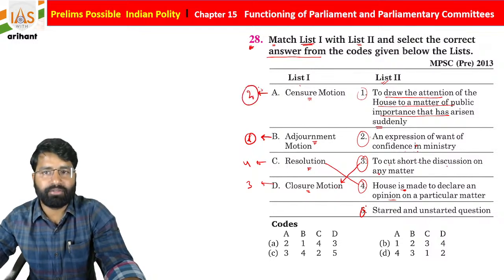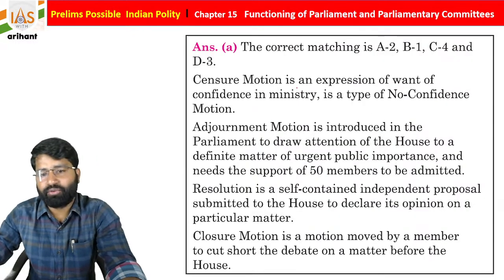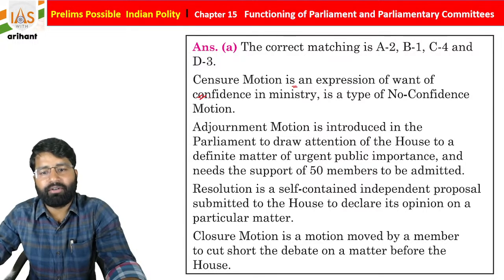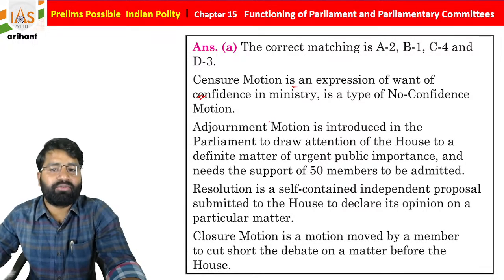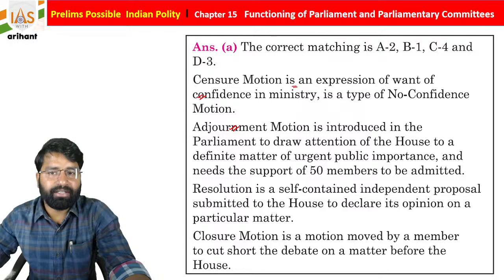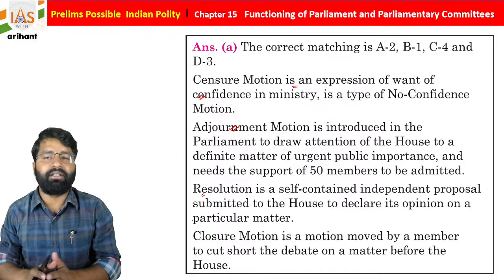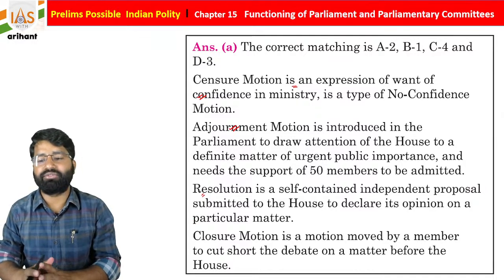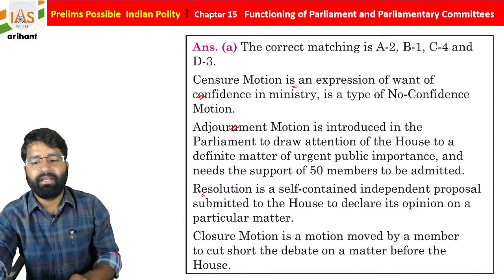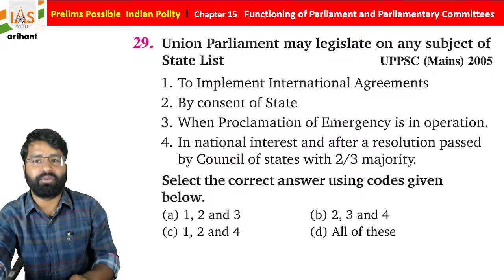Censure and closure, whenever you see, just check it. To cut short the discussion on any matter, that is closure motion, students. Censure motion is an expression of want of confidence in the ministry. It is a type of no confidence motion. Adjournment is basically called if something is urgently needed. And resolution is a self-contained independent proposal submitted to the House to declare its opinion on a particular matter. Closure motion is basically moved by a member to cut short the debate on a matter before the House, students.